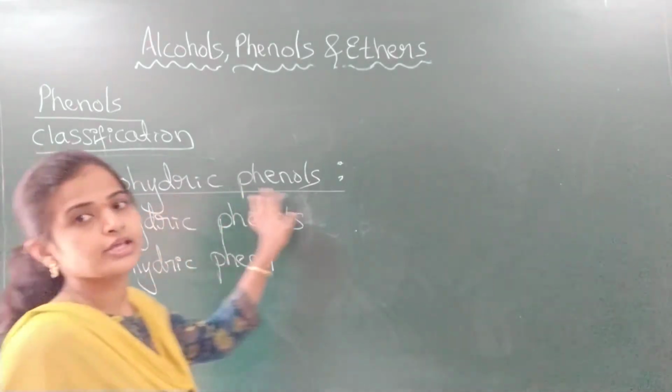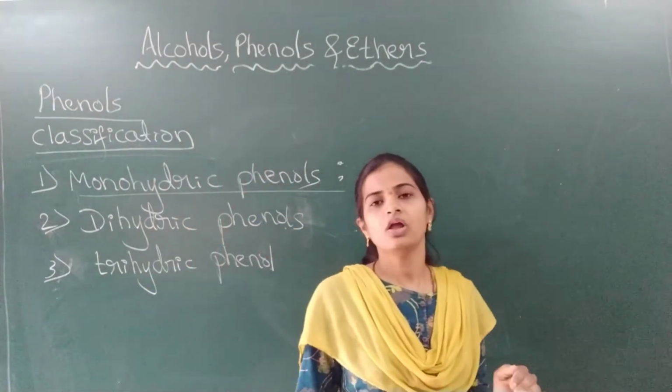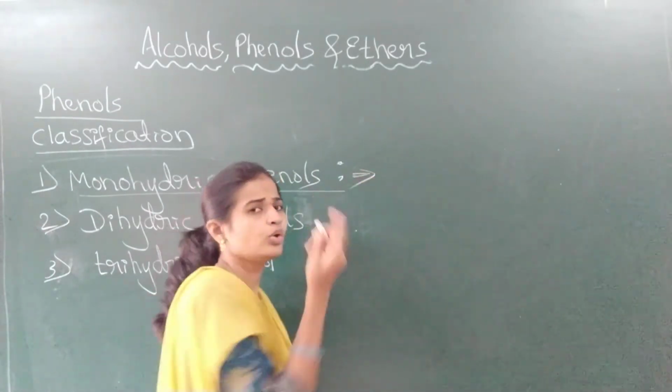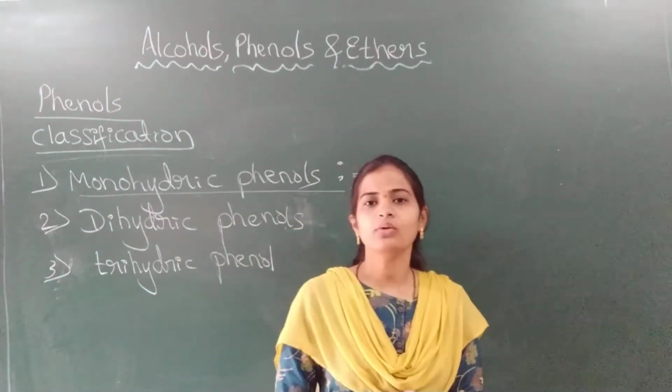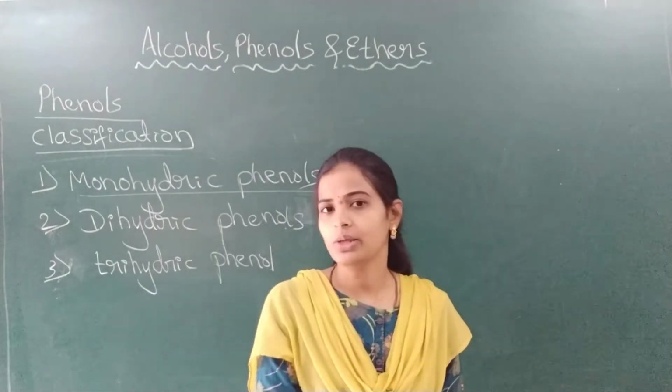What are monohydric phenols? These are the phenols which contain one OH group. Mono means one. They contain one OH group per molecule, which is directly attached to the benzene ring.